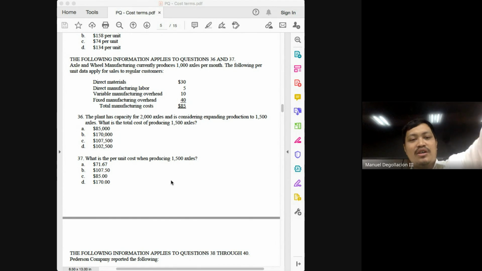What is the per unit cost when producing 1,500? We are now in 37. Total cost of 107,500 divided by total units of 1.5 will give you 71.67.